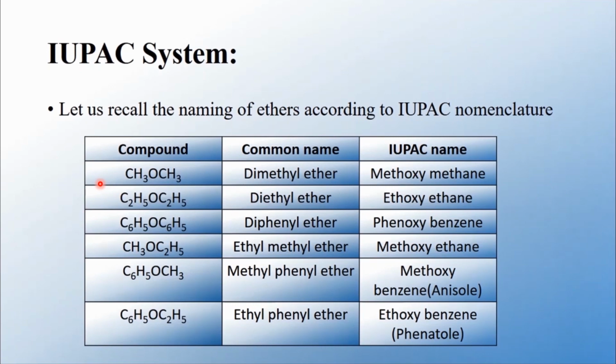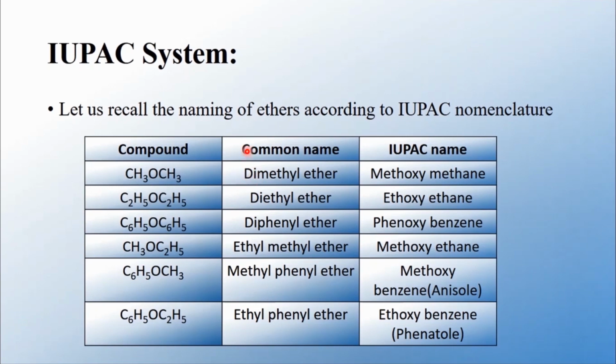Very good. The first three are examples of simple ethers because the groups attached to the oxygen atom are the same. Right. Similarly, the remaining three examples, given last, are examples of mixed ethers because the groups attached to the oxygen atom are different. Right. Now we will see the names of the compounds according to the common system as well as the IUPAC nomenclature.